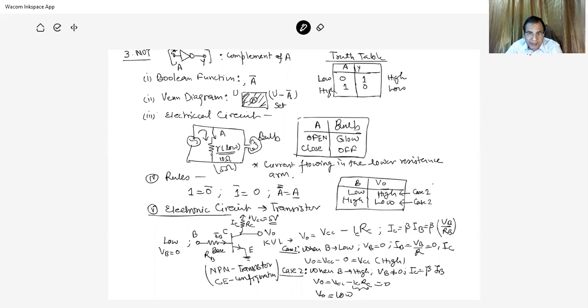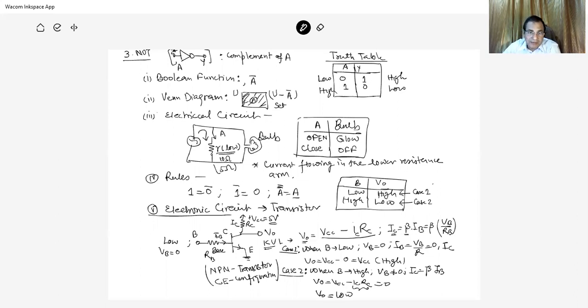So again, KVL, Kirchhoff voltage law, states that V0 is equal to VCC minus ICRC. This Kirchhoff law is very important, and you have to remember it to operate on various levels. Here IC, the collector current, is equal to beta, the current gain in common emitter configuration, times the base current IB. Base current IB is equal to base voltage upon base resistance.